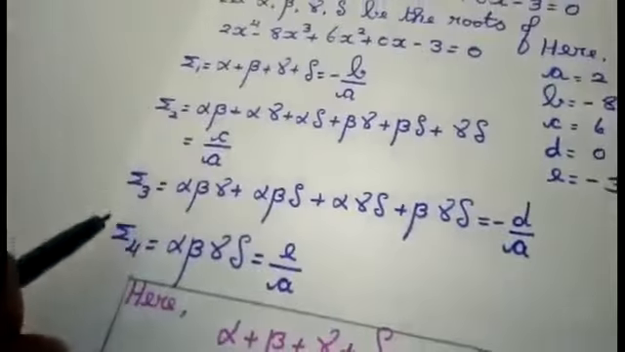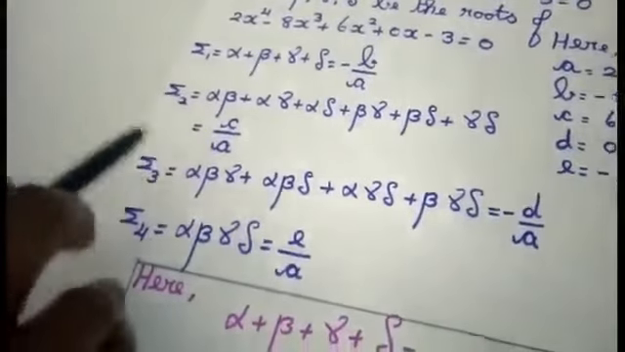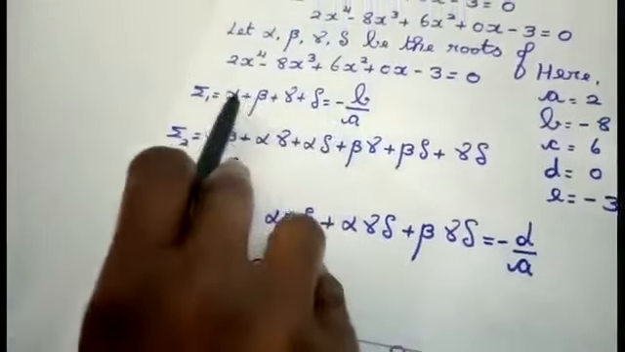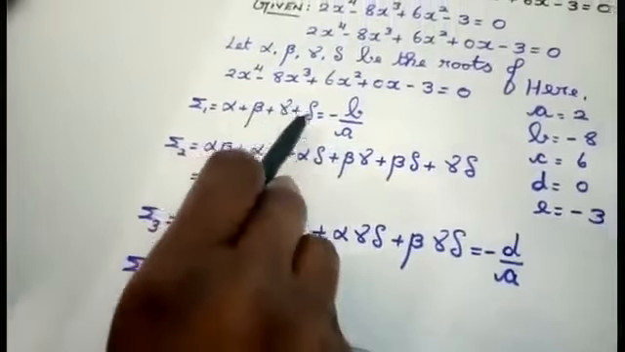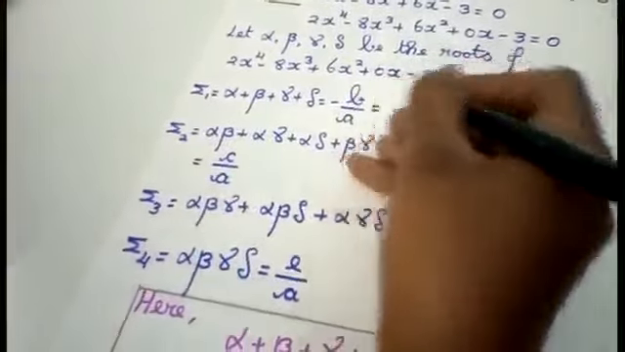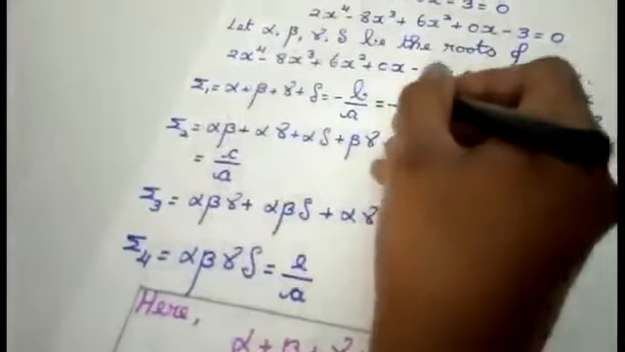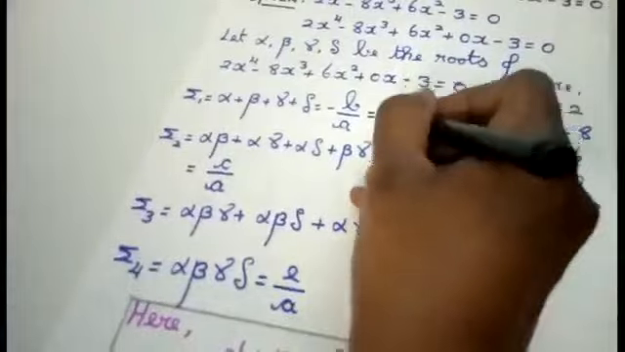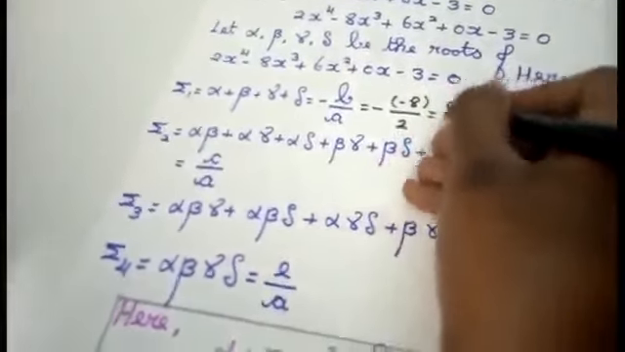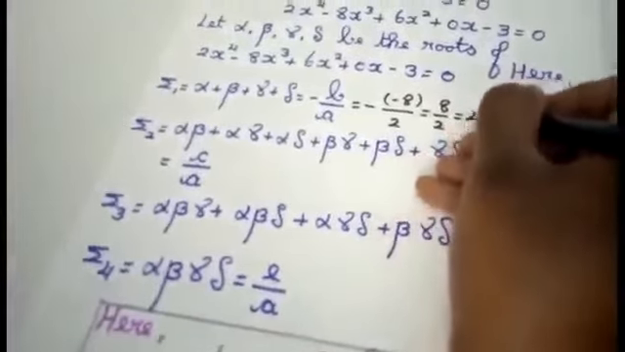That is summation 1, summation 2, summation 3, summation 4. This procedure I told you already. It will be having the format like this. That is alpha plus beta plus gamma plus delta equal to minus b by a. Now here, instead of minus b by a, what is the value for b? I am having minus here. The value for b is minus 8 divided by 2. If you calculate, you will get the answer as 8 by 2 equal to 4.